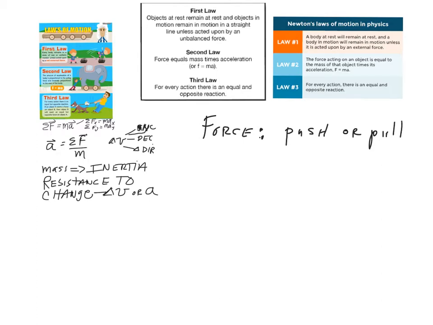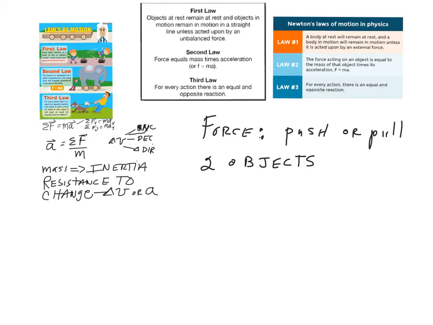And in order to have a push or a pull, you need two objects. You can't push yourself. Well, your arm can push your shoulder, but you can't push yourself. And if you want to move, what do you need? You need the floor. If you're suspended from a rope and you try moving your legs, it's not going to do any good.